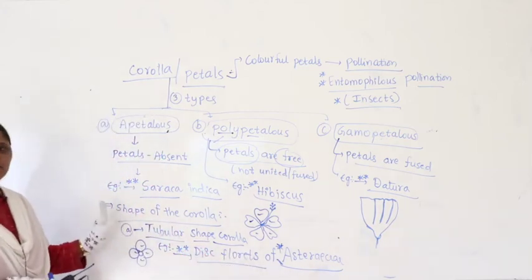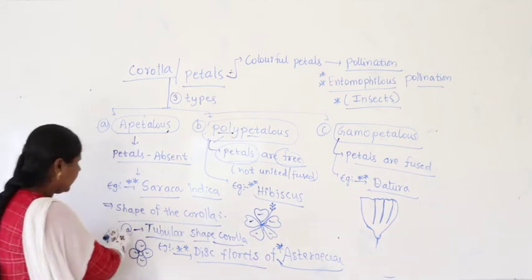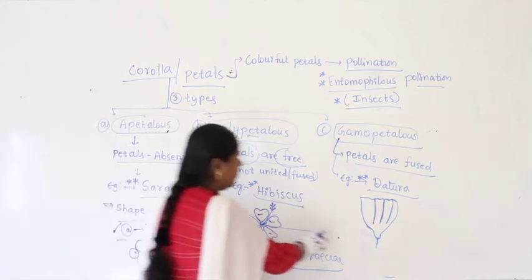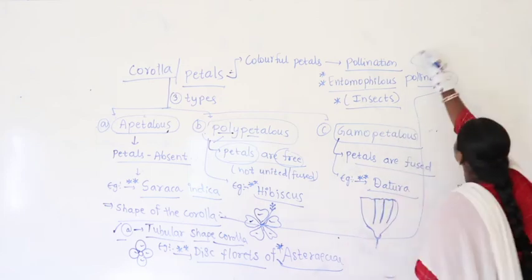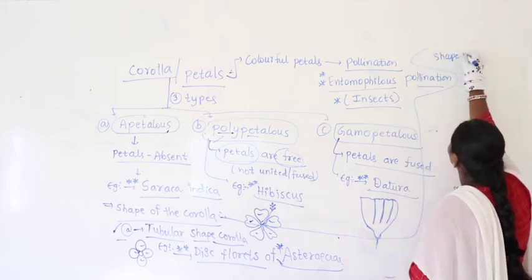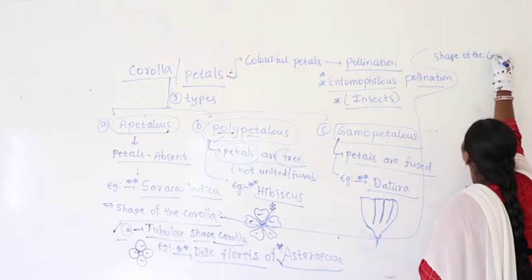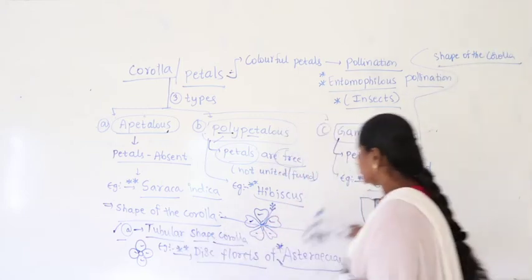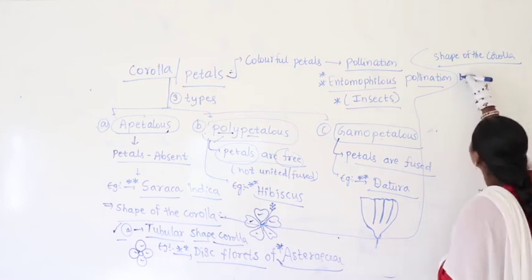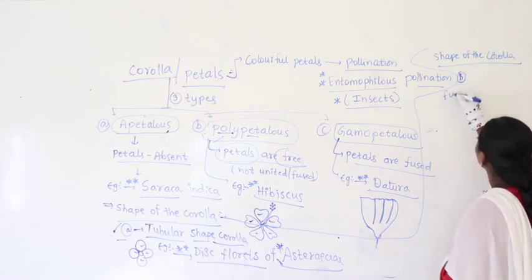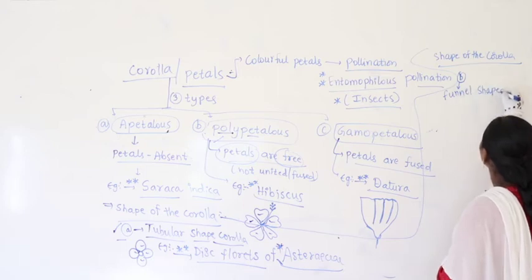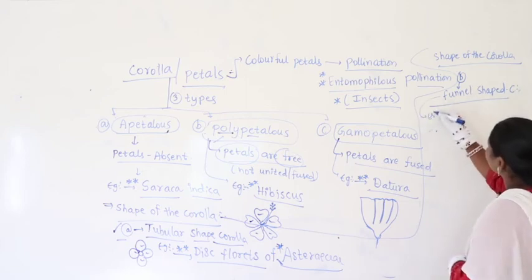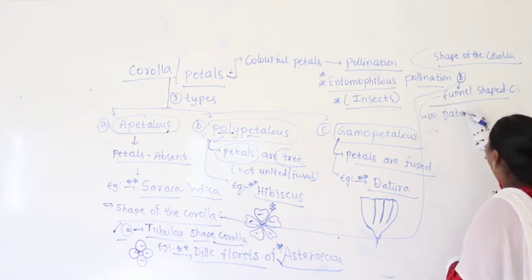Similarly, I am writing the shape of the corolla aside. This is A, let us remember A. Now, I will continue writing here. Here also I am writing shape of the corolla. What is the first one? A, tubular shape. Next one, let us take a funnel shaped corolla. I am writing here funnel shaped corolla. C for corolla. Funnel shaped corolla we find in the case of Datura.